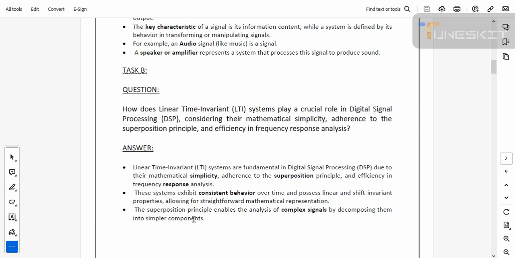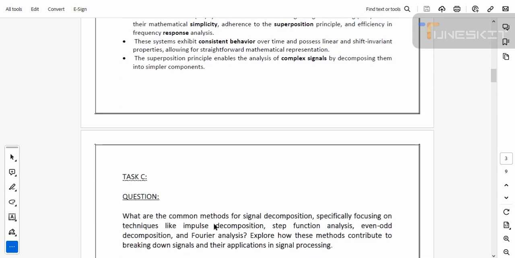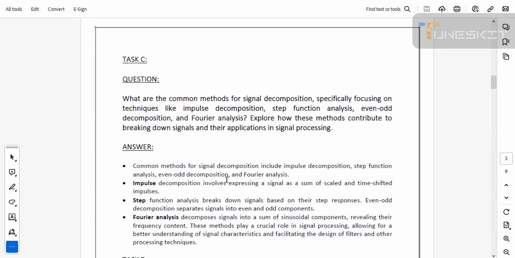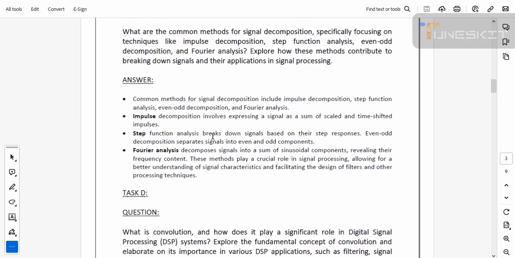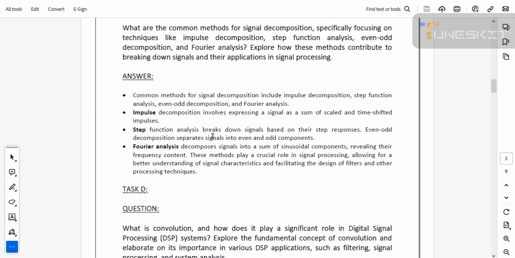The superposition principle enables the analysis of complex signals by decomposing them into simpler components. Task C is different methods of signal decomposition. Common methods for signal decomposition are impulse decomposition, step function analysis, even odd decomposition, and Fourier analysis. The first one is impulse decomposition.